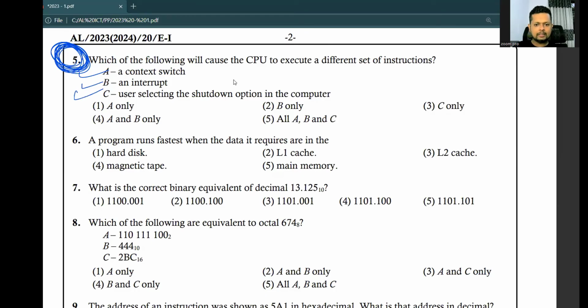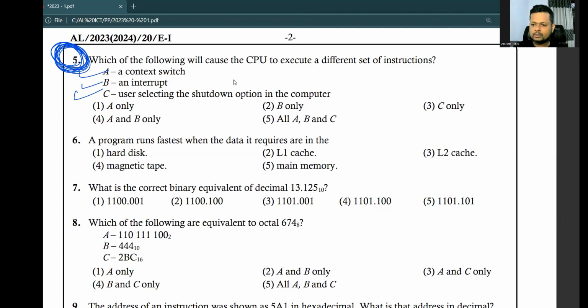User selecting a shutdown option in the computer. Selecting a shutdown option means you are running a new program. Running a new program will make a new set of instructions go to the CPU. A program means a process, so running a program is a process.